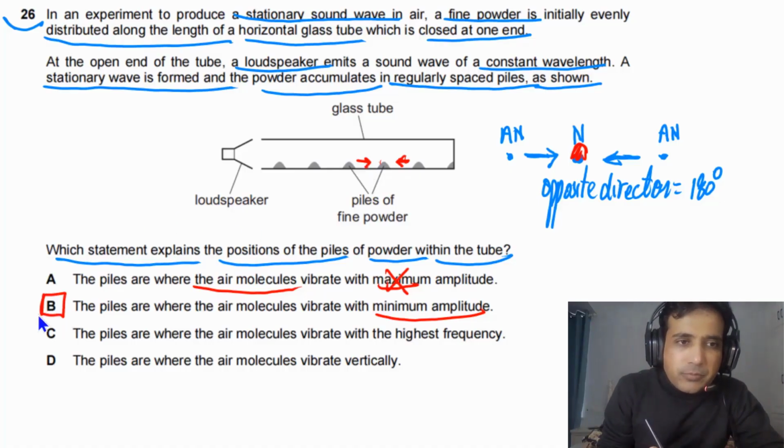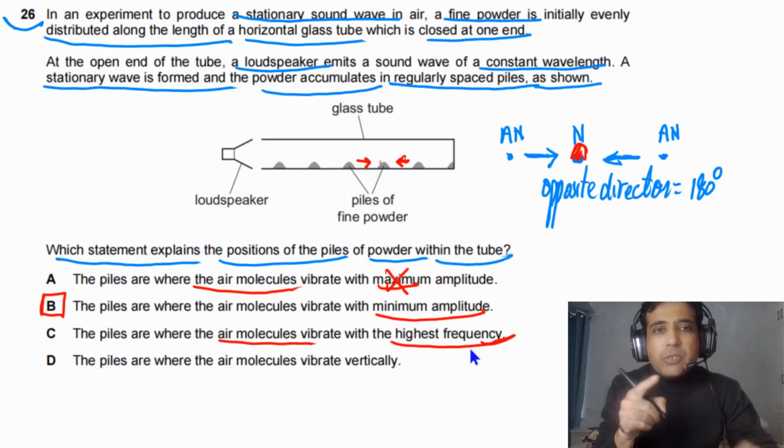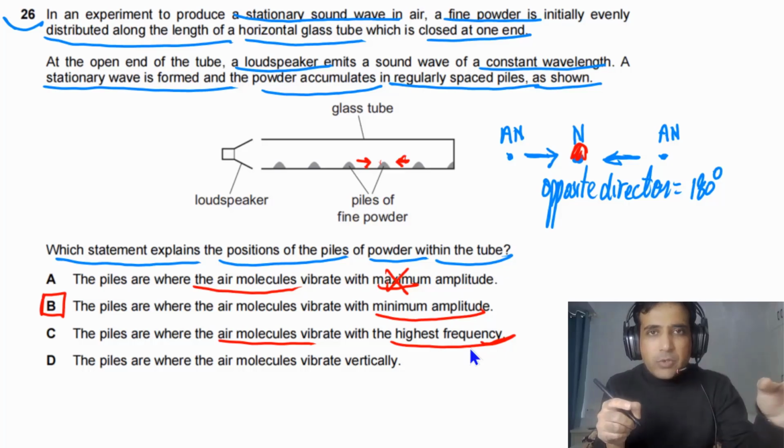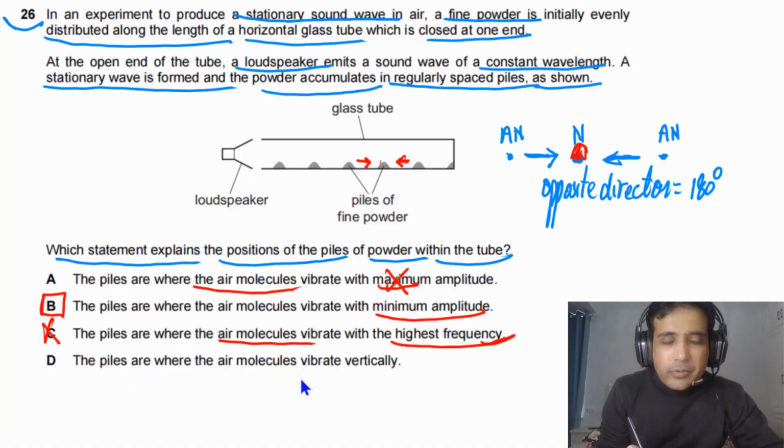The piles are where air molecules vibrate with the highest frequency. Actually, the wavelength of this wave is constant. It means all molecules have the same frequency. So this one is wrong. The piles are where molecules vibrate vertically. Molecules are not vibrating vertically.